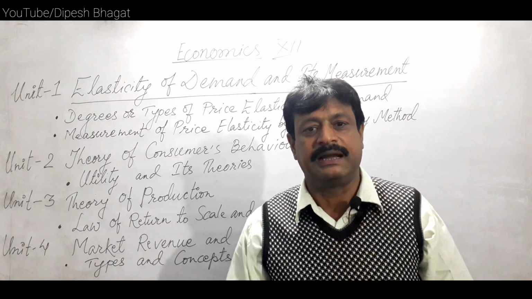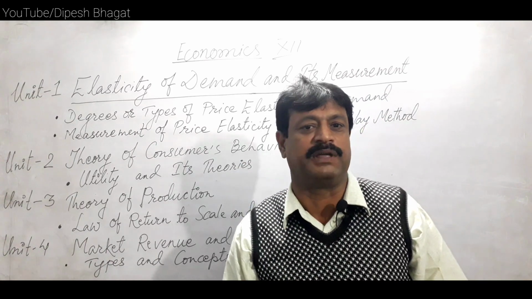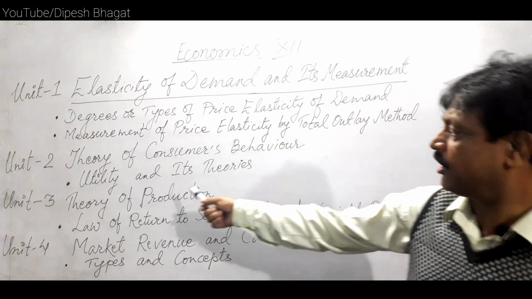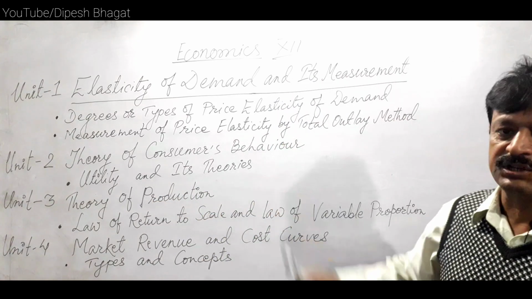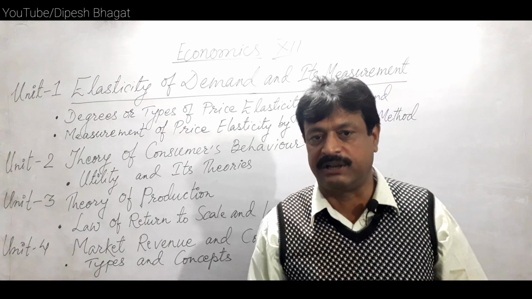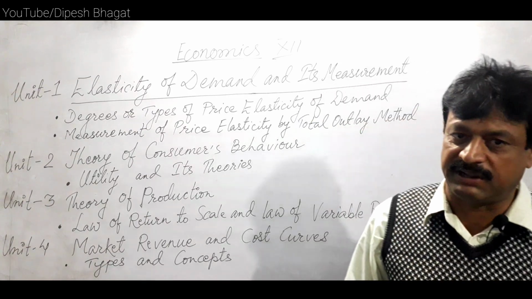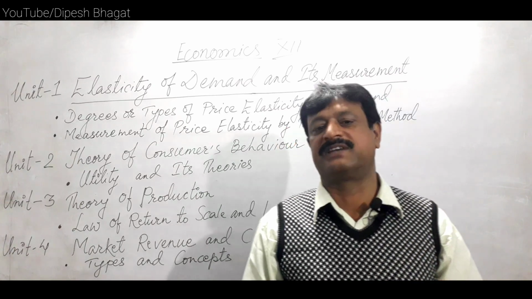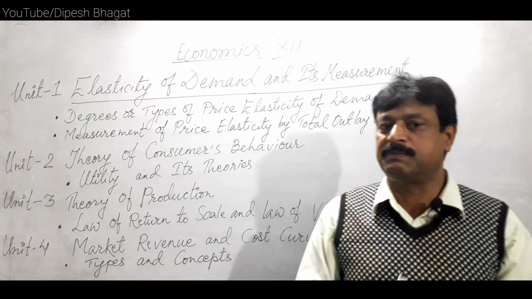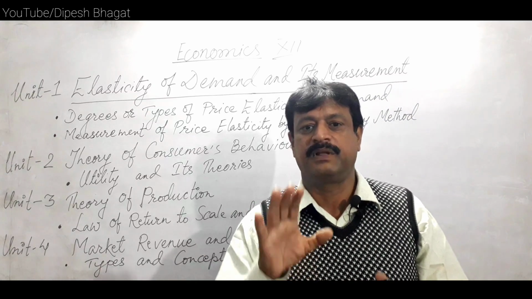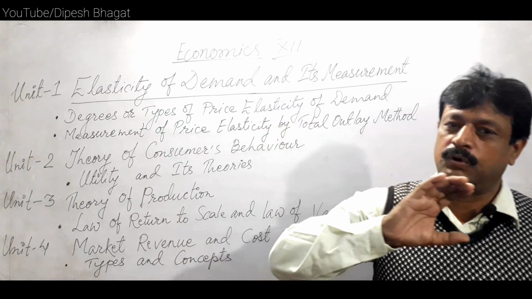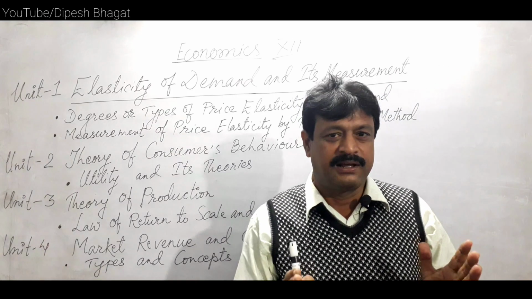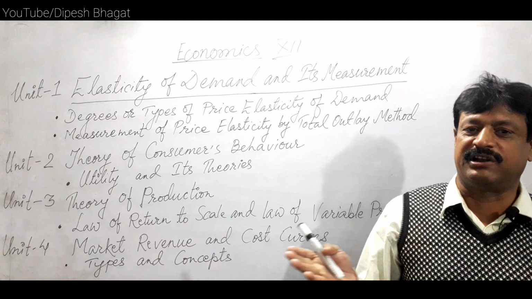Marginal utility is the additional utility derived from the additional consumption of the commodity. So under the theory of utilities, we will have to study diminishing marginal utility. It holds 10 marks in the examination, and sometimes it comes for 5 marks as well. Diminishing marginal utility explains that when the consumer goes on consuming units of a particular commodity continuously, the utility derived from every additional unit goes on diminishing.